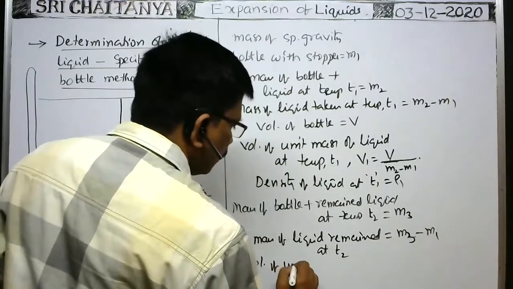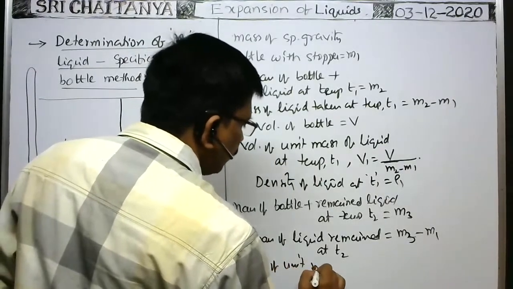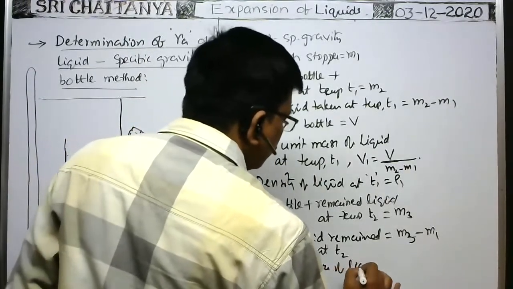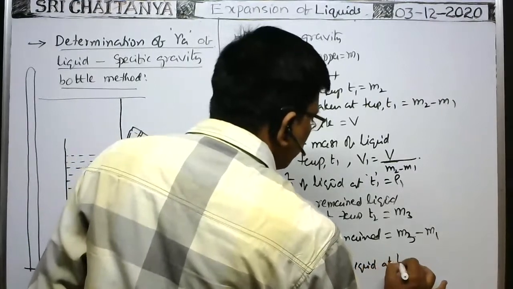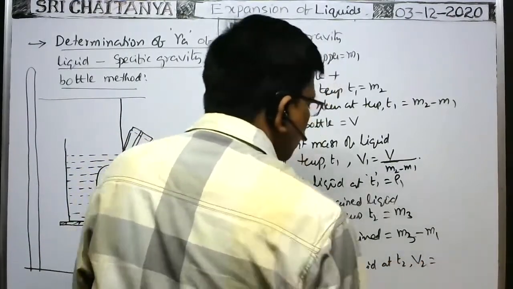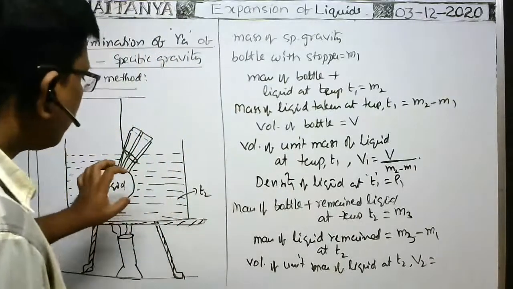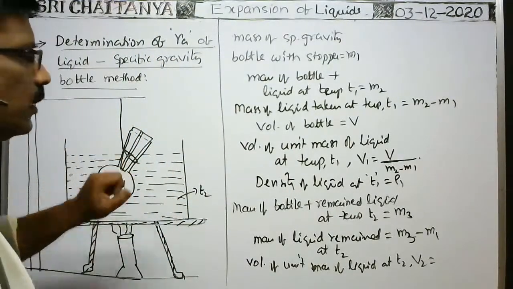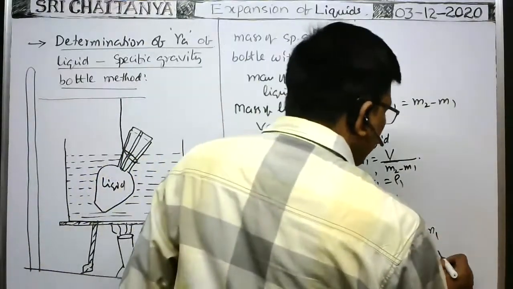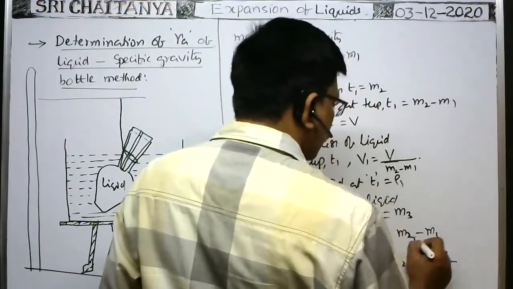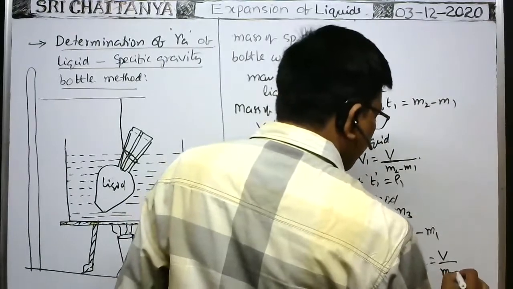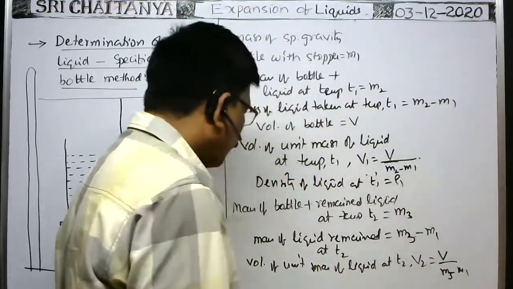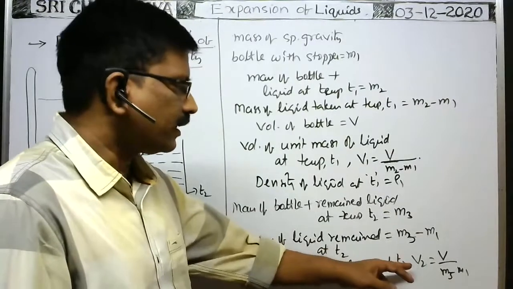Volume of unit mass of liquid at T2 is V2. V2 is equal to what? At a temperature T2 also, the volume of the liquid remained in the bottle is the same V only, no? That's why V by the mass of the liquid at a temperature T2, which is M3 minus M1. So V by M3 minus M1 is the volume of unit mass of the liquid at a temperature T2.